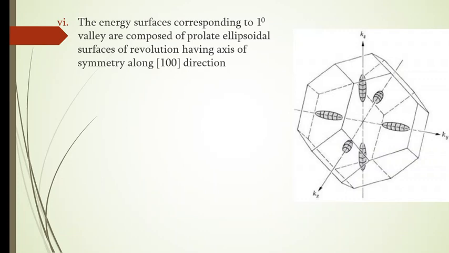So in the diagram we can observe the prolate ellipsoidal surfaces, which are 6 in number, with respect to the primary valleys of the conduction band. The diagram is in K space, so Kx, Ky, Kz coordinates are shown. So, 6 prolate ellipsoidal surfaces.